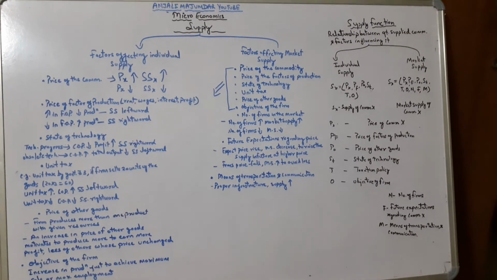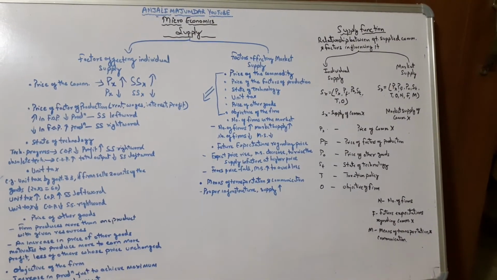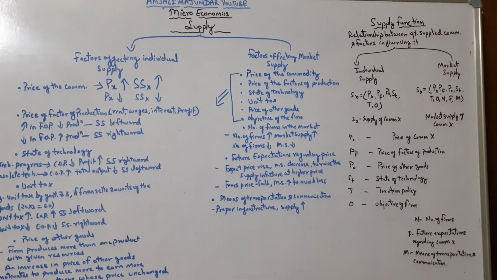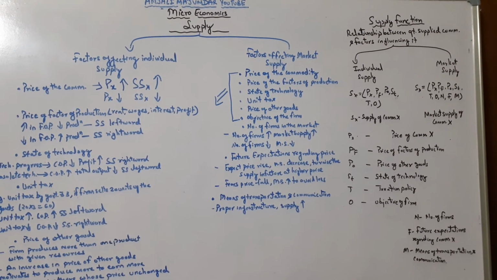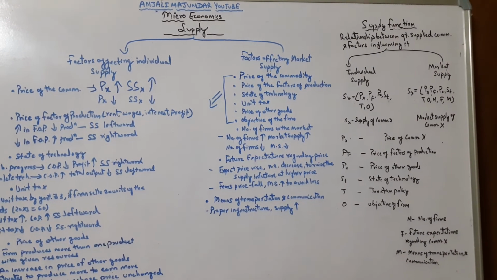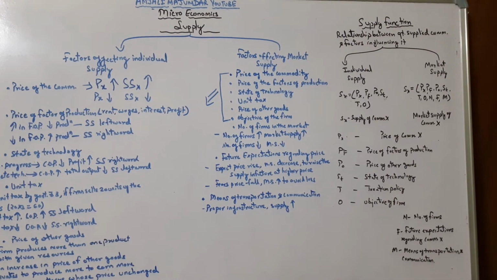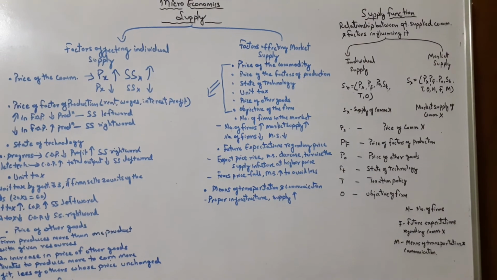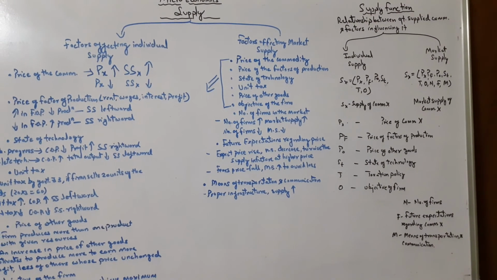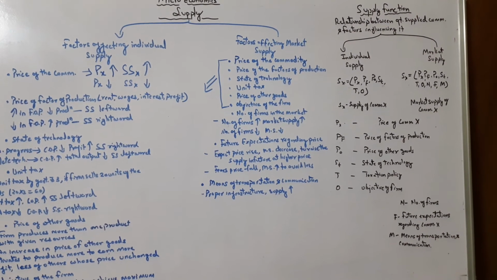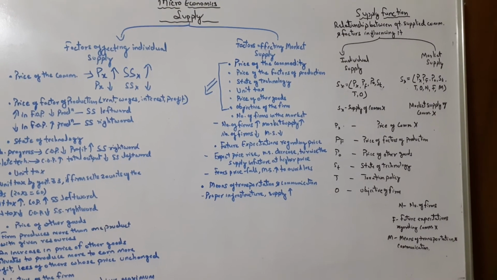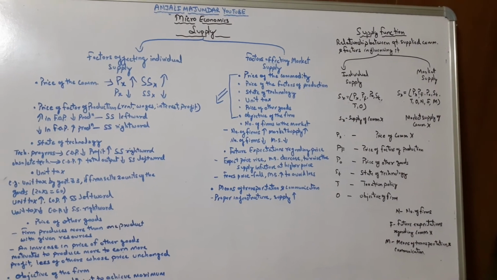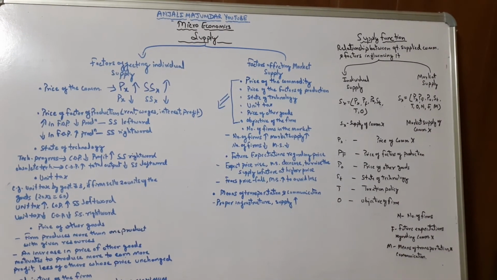So for individual supply and market supply, again I have made two arrows to help you understand the concept. Sx represents the supply function of commodity X. For individual supply: Px, Pf, Po, St, T, O. These are the short forms. The full forms: Sx represents supply of commodity X, Px represents price of commodity X, Pf represents price of factors of production, Po represents price of other goods, St represents your state of technology, T is your taxation policy, O is your objective of the firm.